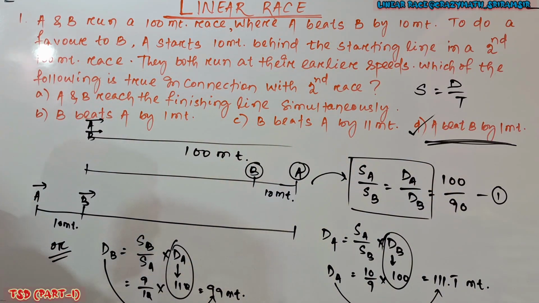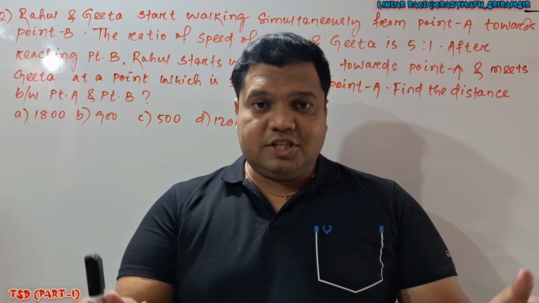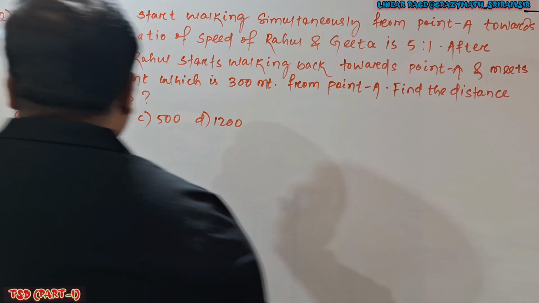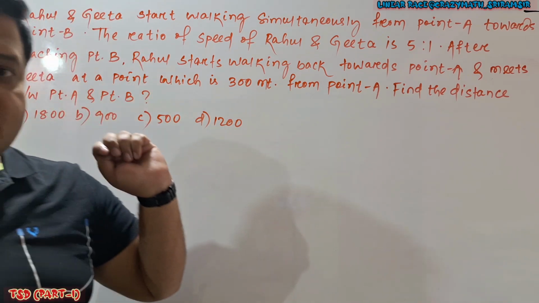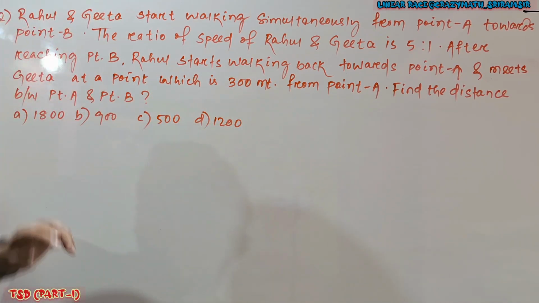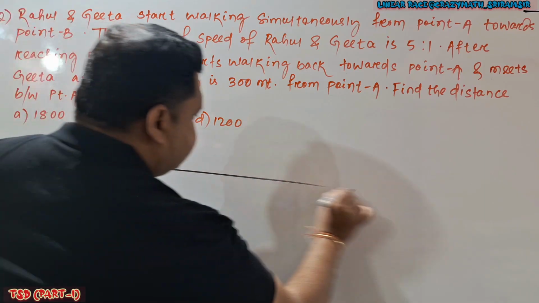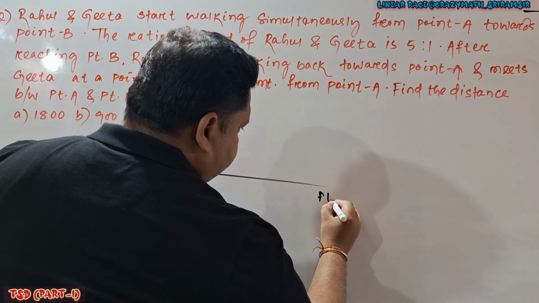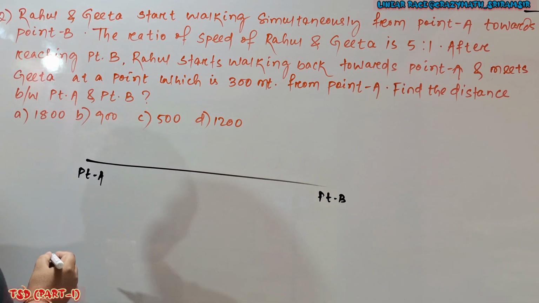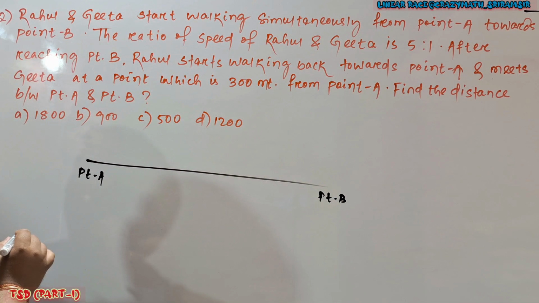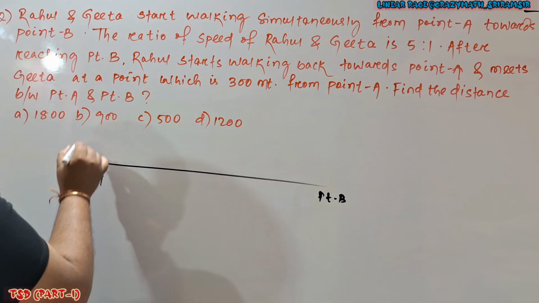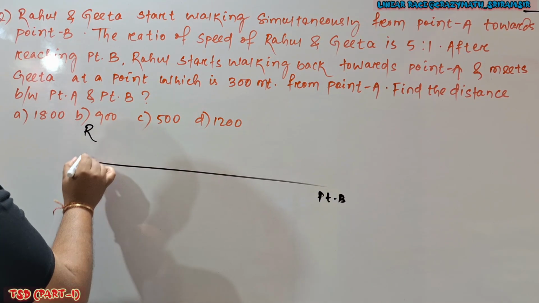Write it down. We'll solve more questions, so take this screenshot here. Question number 2. Look here. In question number 2, it is given Rahul and Geeta start walking simultaneously from point A towards point B. Let's say 2 points are there. This is point A and here is point B. Clear? So this is Rahul and here it is Geeta.